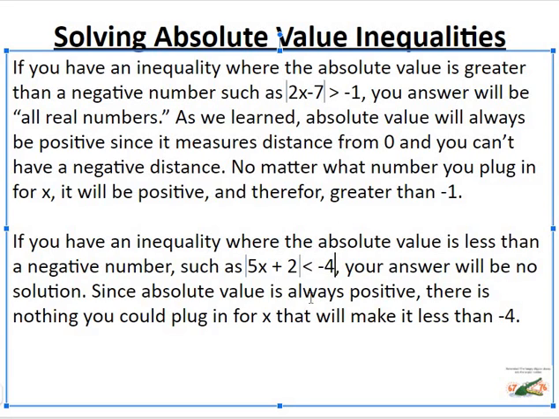So just to recap these right here, if you see a negative number over here on the opposite of the absolute value sign, you immediately know your answer is either going to be all real numbers or no solution. The next thing you have to look at is what this sign is. So if the absolute value is greater than that negative number, then it will be all real numbers. If the absolute value is less than that negative number, then your answer is going to be no solution.